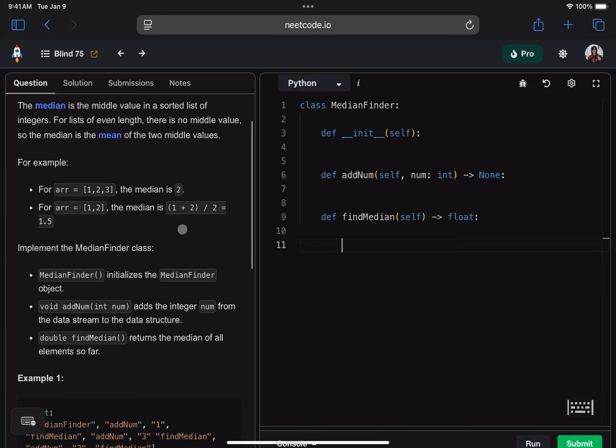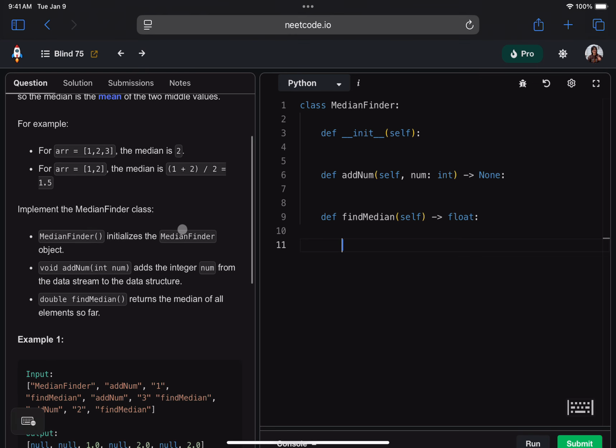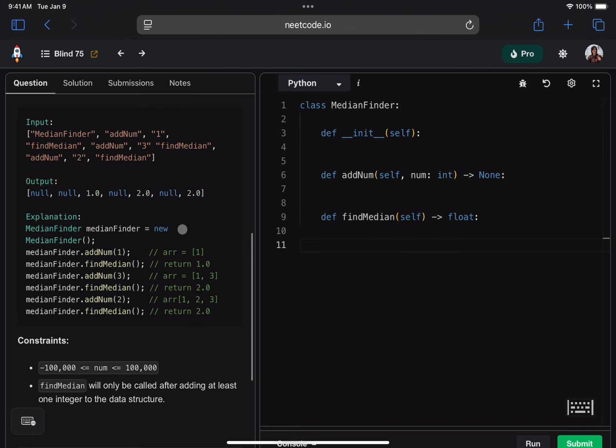If you're not familiar with what we mean by data stream, this just means that we don't have all the numbers up front. We're going to get some numbers, find the median of what we've seen so far, get some more numbers, find the median of what we've seen so far. So it'll be a continuous process of adding numbers and finding their medians. Okay, and now the example here, we won't go through all the details. The overall idea is that we're going to create a median finder object and then repeatedly call, supposedly at random, add num and find median.